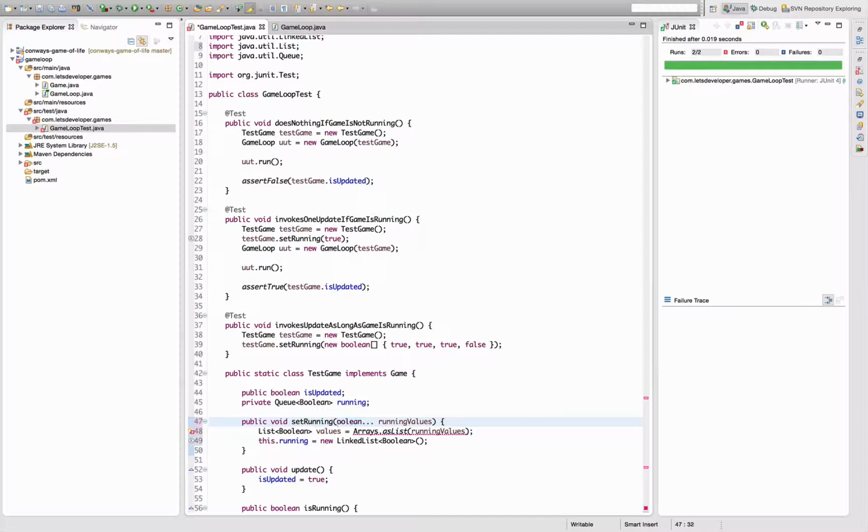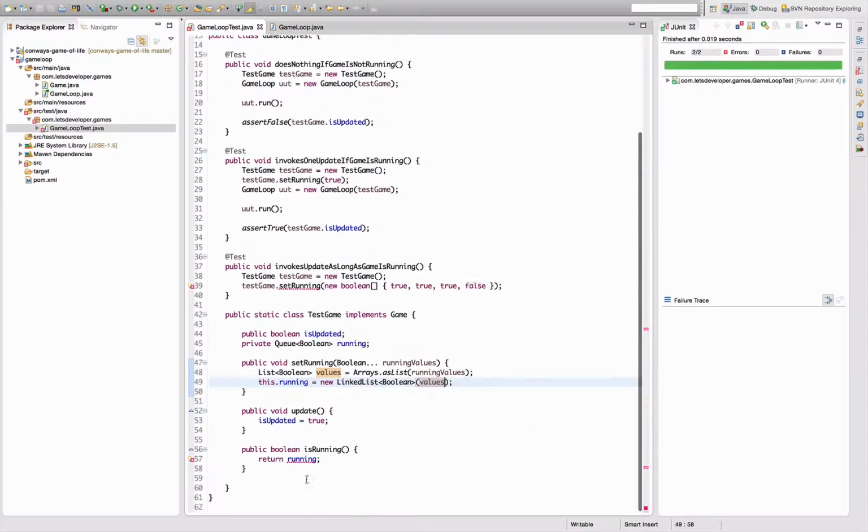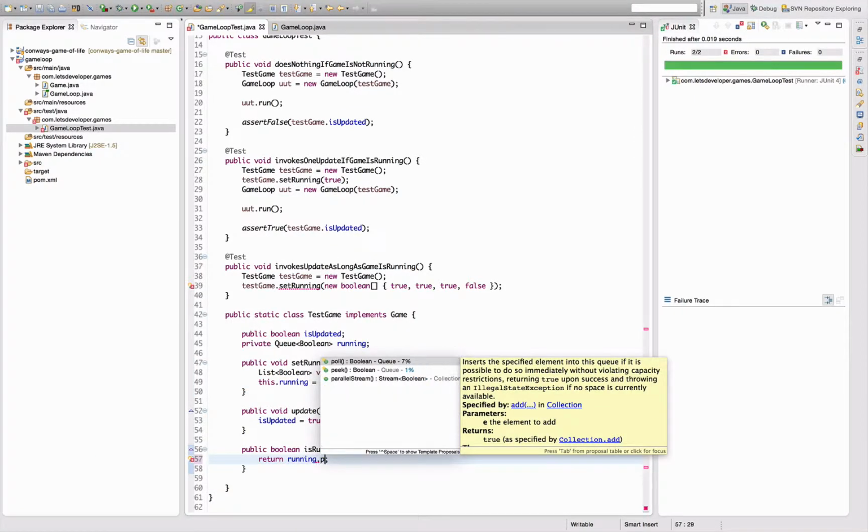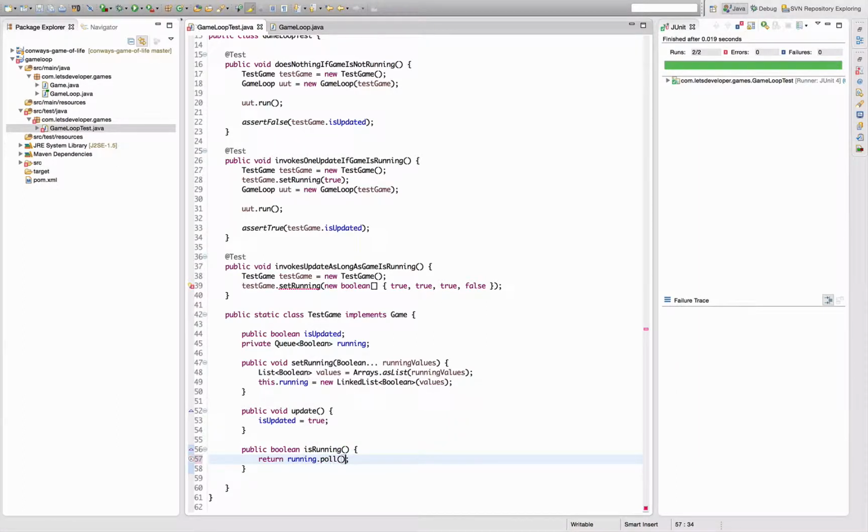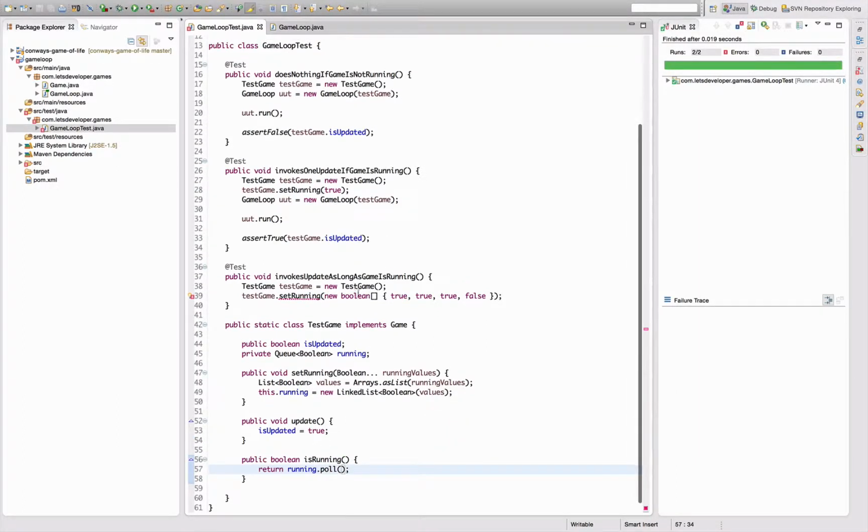Okay, like this. This is working, and now I can give the values in here, and down here return the next one, just like pull. God damn it, that was complicated.